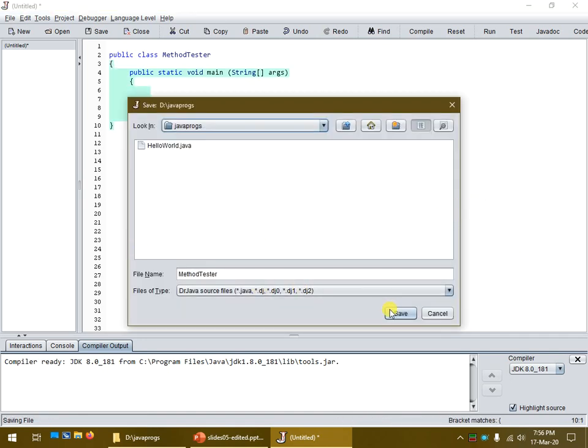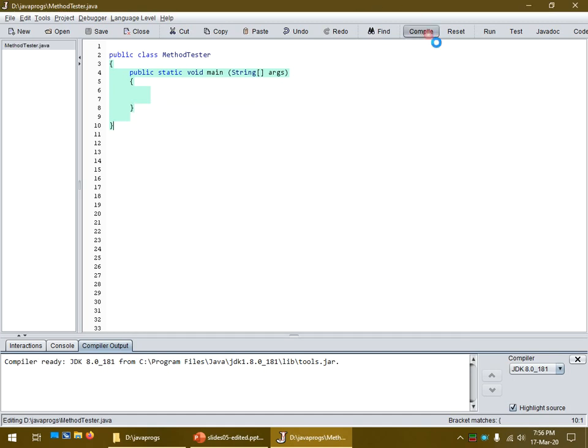I'll just call it MethodTester, and we'll do a quick compile just to make sure my compile is working, and perfect. All right, so let's use something similar to the calc method. What it's going to do is get some information, process it, and then return a particular value. Let's do something really, really simple. We'll call this method stringLength.